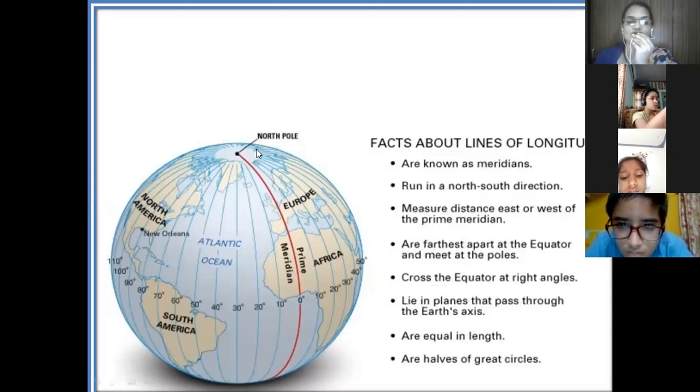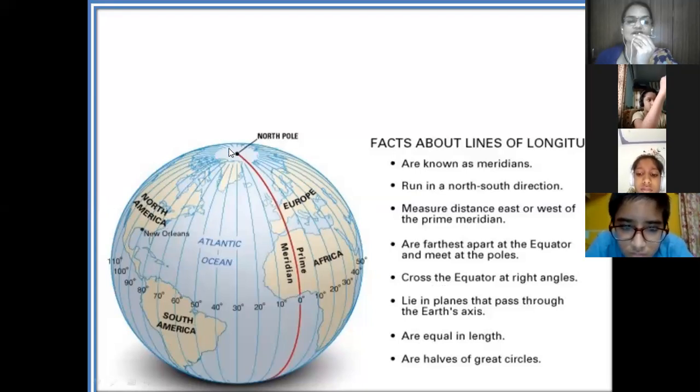Latitudes are called parallels. Longitudes are called meridians. The equator is the longest line in latitude. Now here we have the prime meridian. You can see this red color line. It is called the prime meridian.